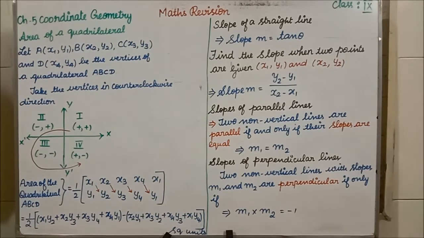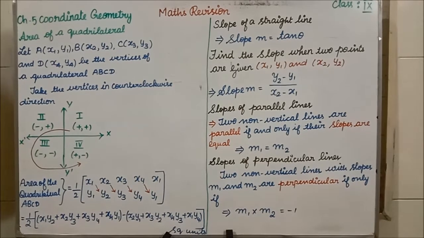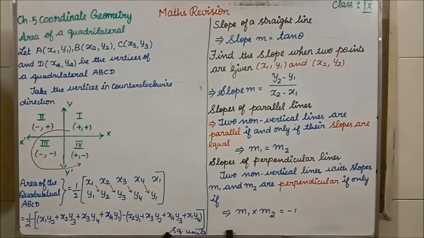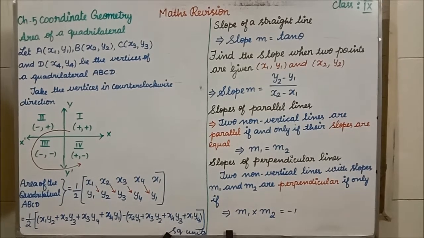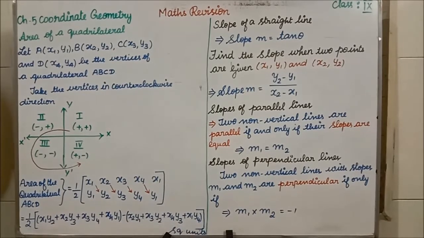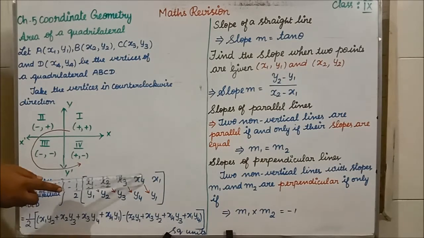Students, when you are multiplying, you no need to see the greater number sign or smaller number sign, not for multiplication. Only for addition and subtraction. Clear students, keep that in your mind. Only in addition and subtraction do we have to see the greater number sign. For multiplication we should not see that. Clear? You have to multiply x1 y2, x2 y3, x3 y4, x4 y1.